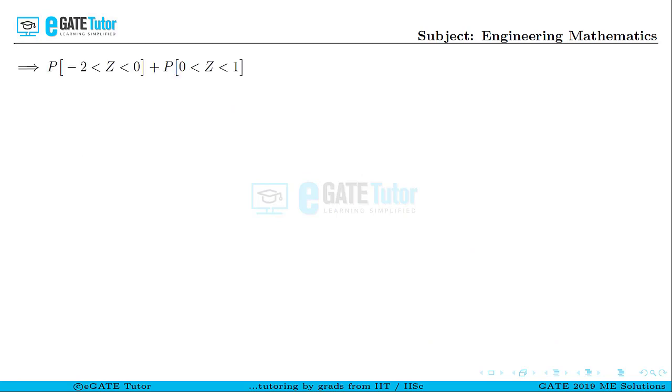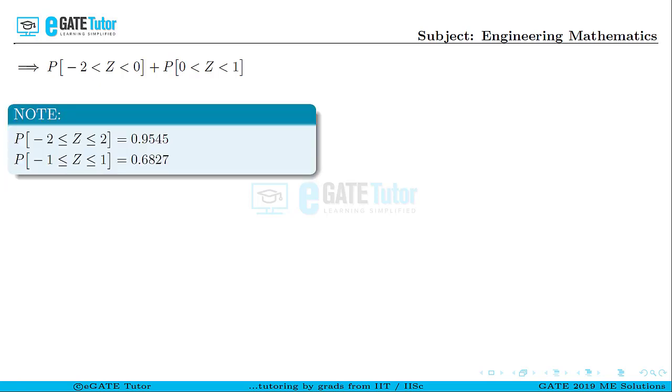In order to solve this question, we need to remember a couple of standard values: the probability of the standard variable lying between minus 2 and 2 is generally 0.9545, and the probability of the standard variable lying between minus 1 and 1 is given as 0.6827. When you look at the above step, we can get an idea that the probability of the standard variable in the first expression, between minus 2 and 0, is exactly half of this range. That means we can write the first term as 0.9545 by 2. And similarly, the second term can also be written as 0.6827 by 2.